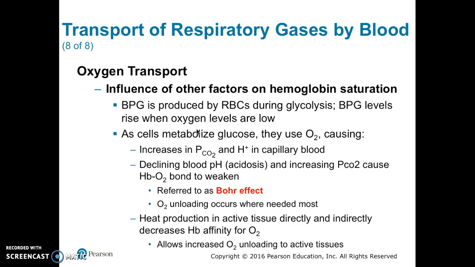Heat production in active tissue directly and indirectly decreases hemoglobin's affinity to oxygen, which allows increased oxygen unloading in active tissues. So, in conclusion, increases in temperature, H+ ions, partial pressure of CO2, or BPG shift the curve to the right. That means these increases result in decreased affinity of hemoglobin to oxygen, so more oxygen is delivered.